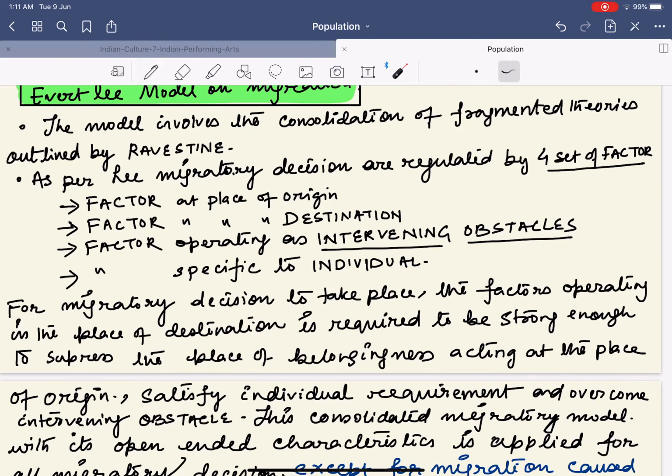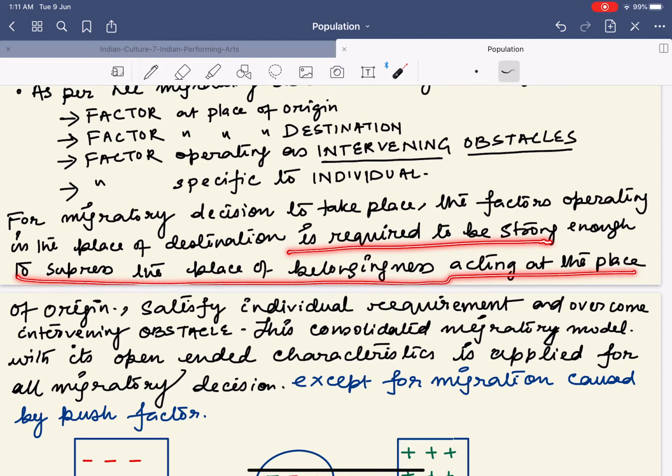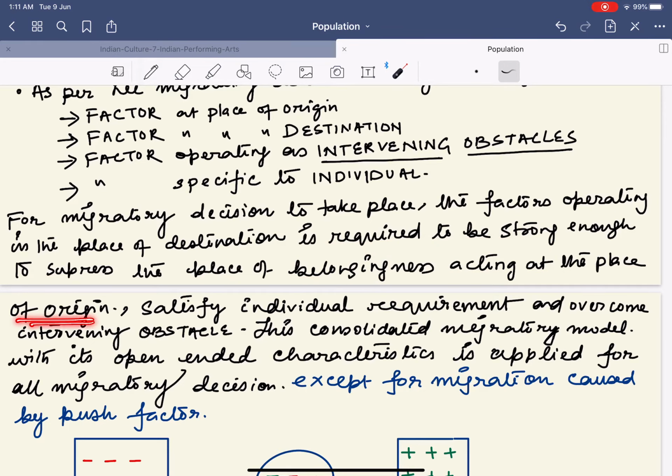Next, for a migratory decision to take place, or when the person decides to migrate, the factors operating at the place of destination, where he wants to migrate, are required to be strong enough to suppress the place of belongingness acting at the place of origin.